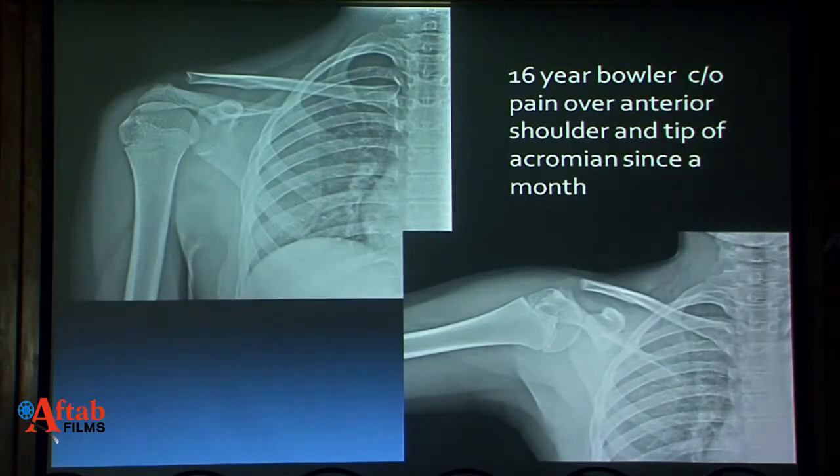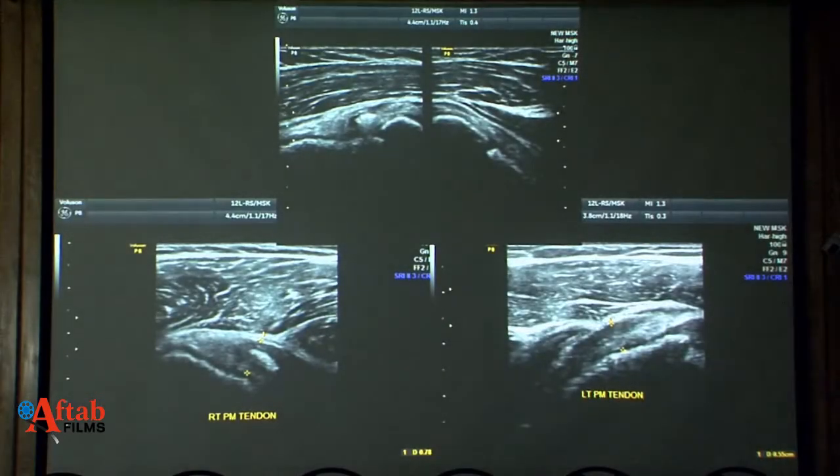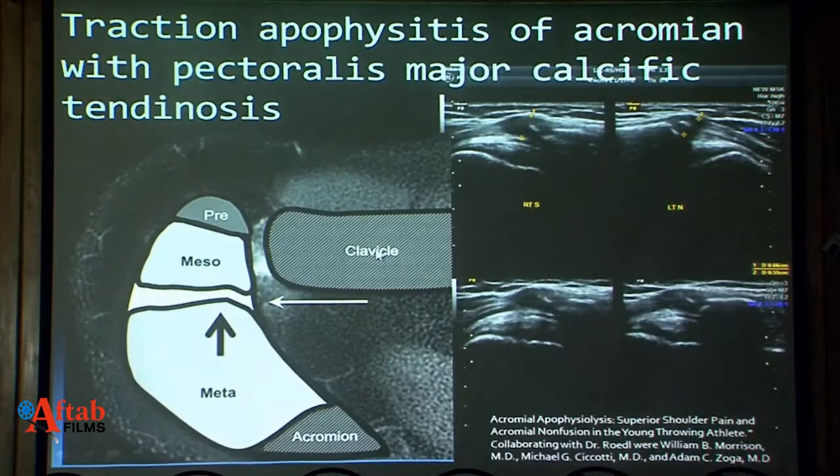This boy was a bowler, and he had pain over the anterior shoulder and tip of the acromion. We can see there is calcific tendinosis due to a partial tear of the pectoralis major tendon on both views. And interestingly, he had thickening of the apophysis with fragmentation of its ossification center. This is termed traction apophysitis of the acromion with pectoralis major calcific tendinosis. This was the final diagnosis.